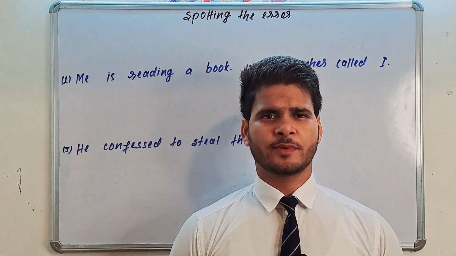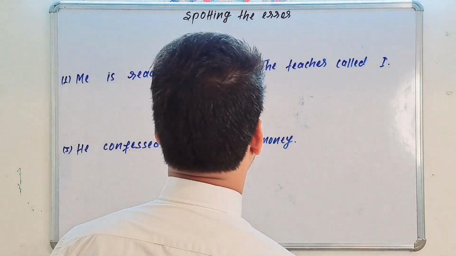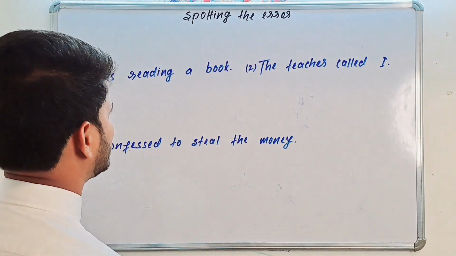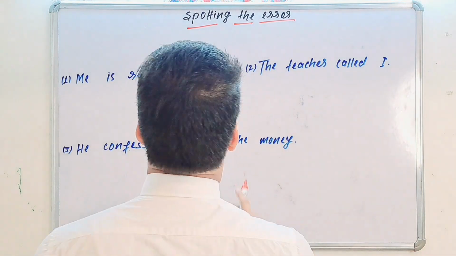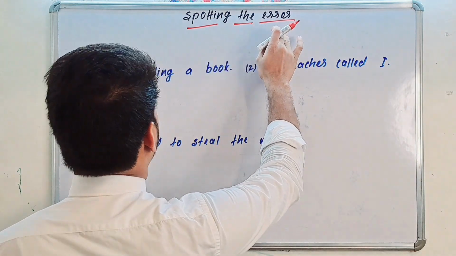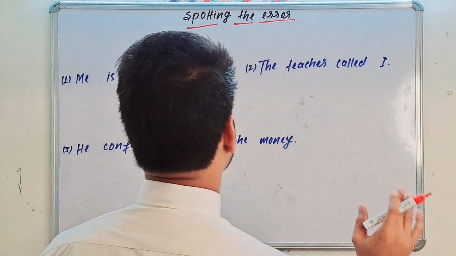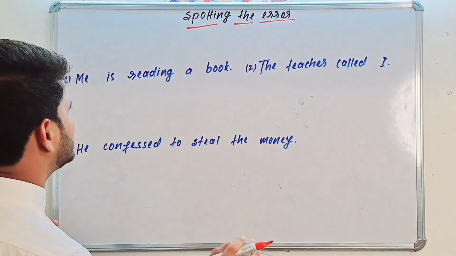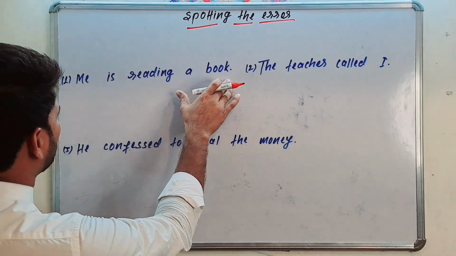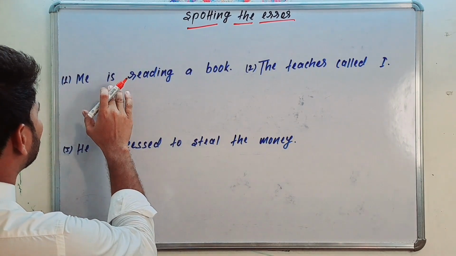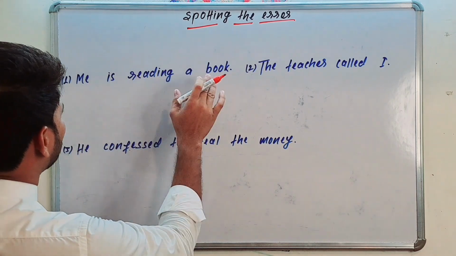Now let's come to the topic. So we have to spot the error part by knowing the golden rule of English grammar. As I told you, this is spotting the error. Spotting the error means we have to spot the wrong part in each sentence. So here, first sentence is: Me is reading a book.